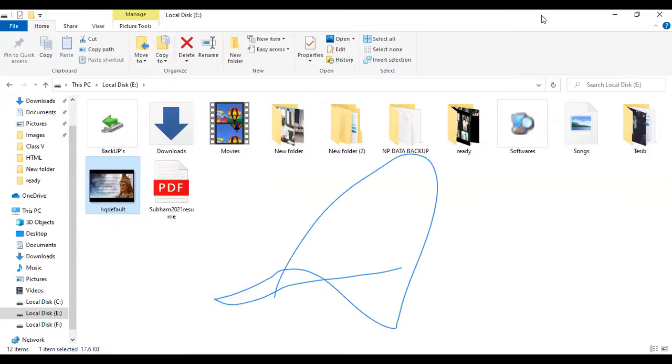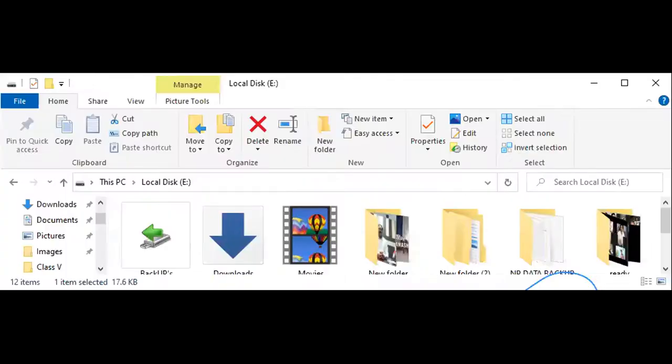Now you go and see: whatever desktop background I have selected, that one has come. So this is how it is very simple to change the desktop background.